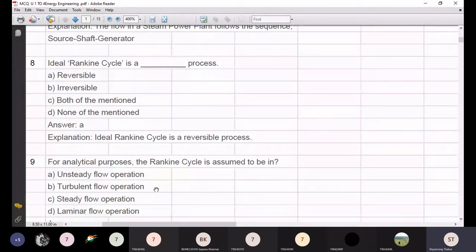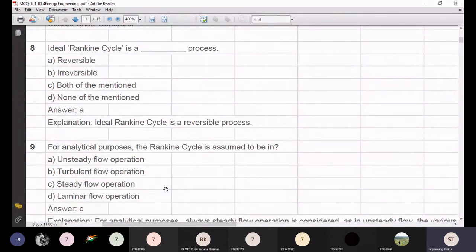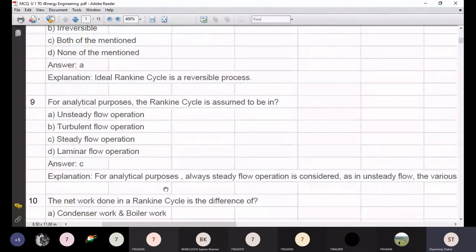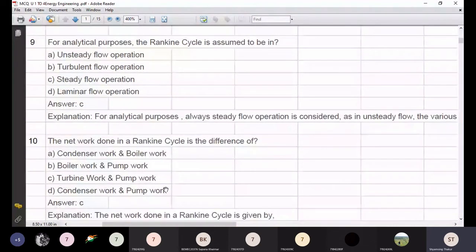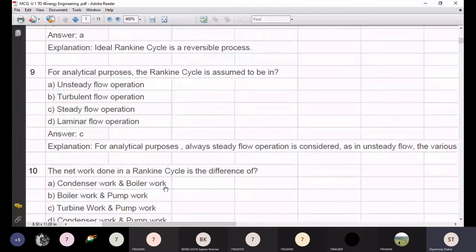Moving to the next, the net work done in a Rankine cycle is a difference of: option A, condenser work and boiler work; option B, boiler work and pump work; option C, turbine work and pump work; and option D, condenser work and pump work. So think on it and tell me it is a difference of which two. Hope the screen is visible to you.